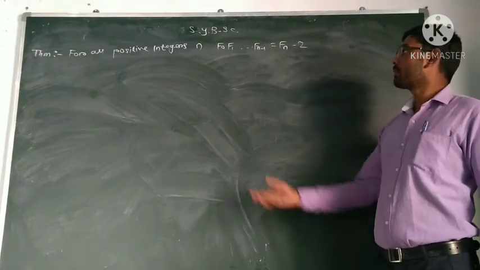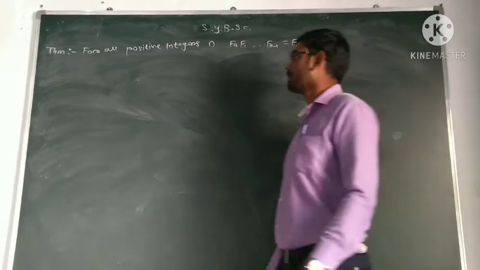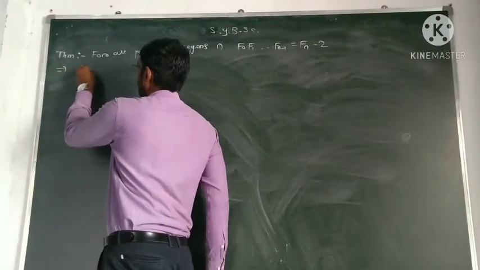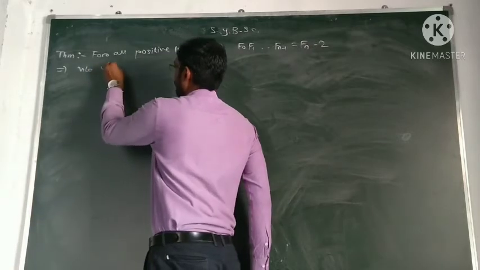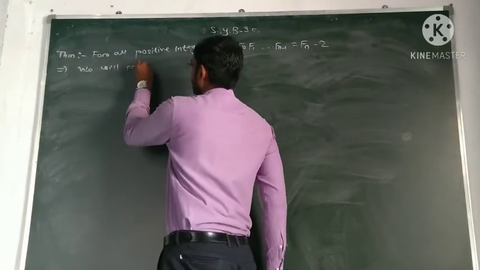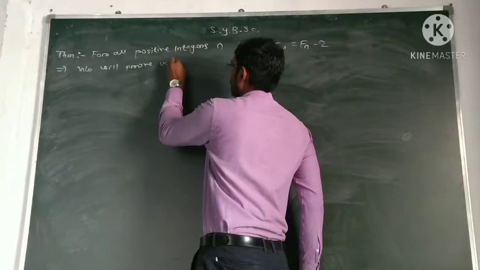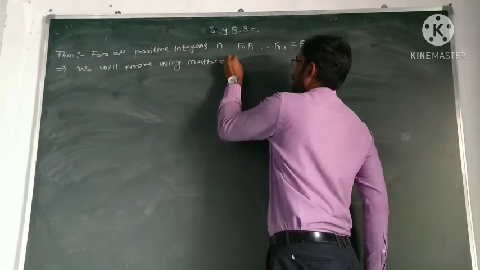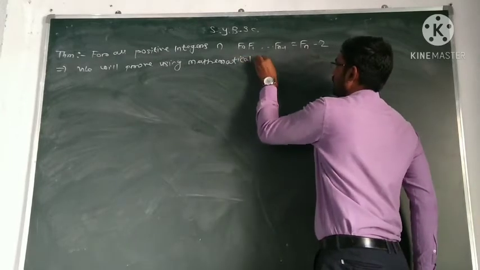So we will prove this theorem by mathematical induction. So the proof will be given by mathematical induction.